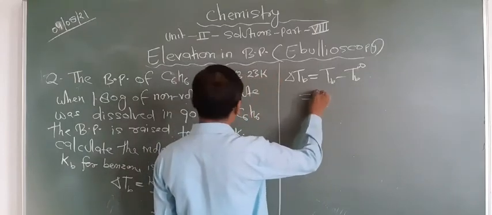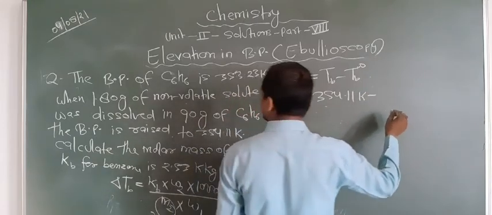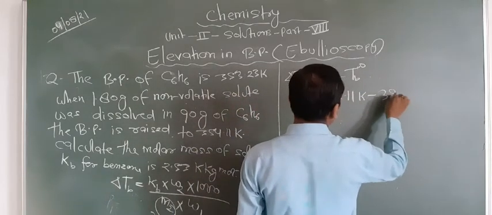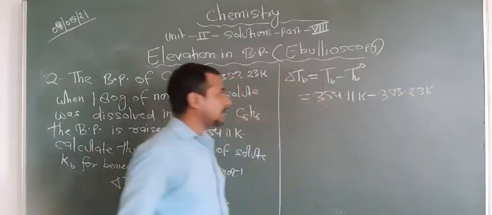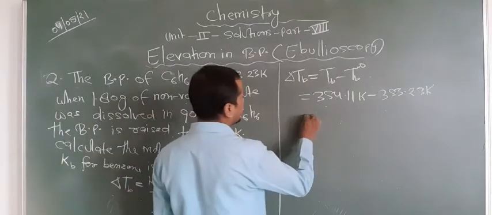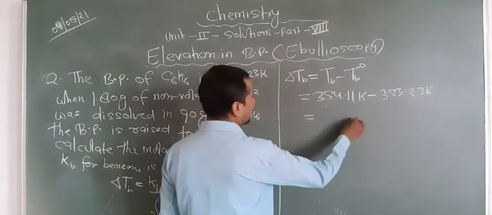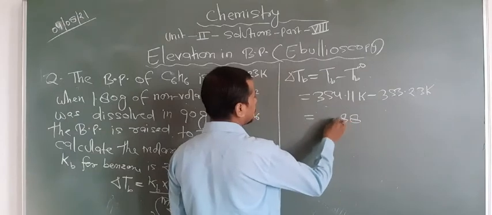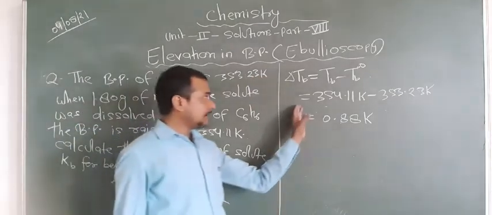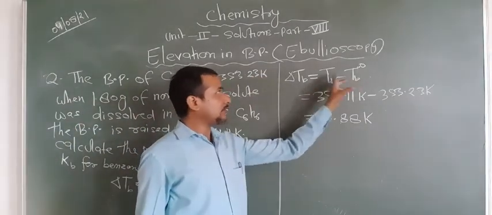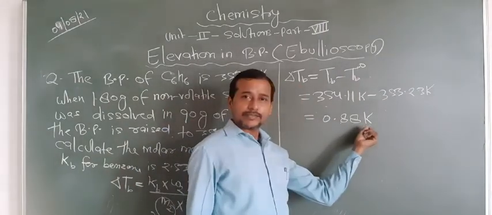Here Tb is given as 354.11 Kelvin minus 353.23 Kelvin. Are you getting this point or not? So find the difference, which is 0.88. That is the difference between the boiling point of solution and the boiling point of solvent. By this way we can find delta Tb. Here the difference is always the same, so no need to change it.